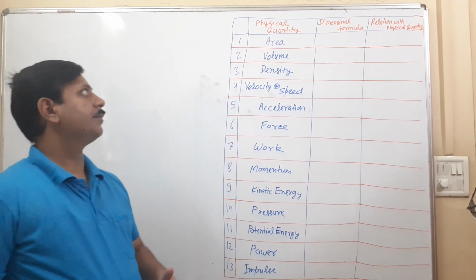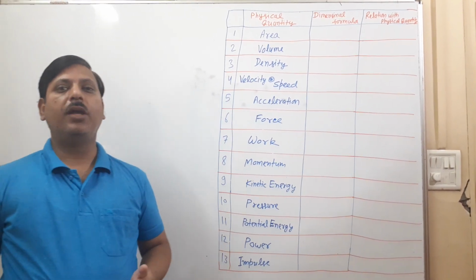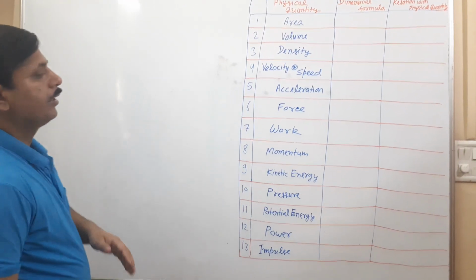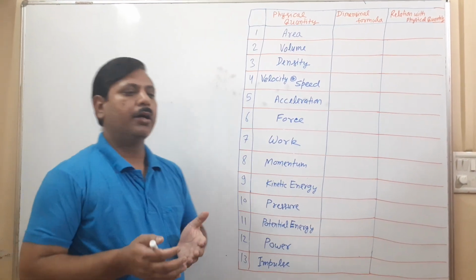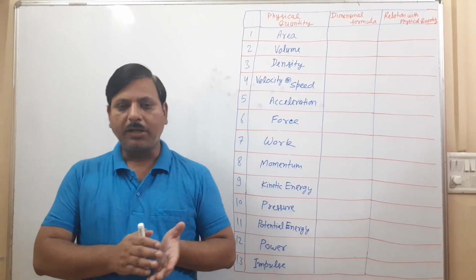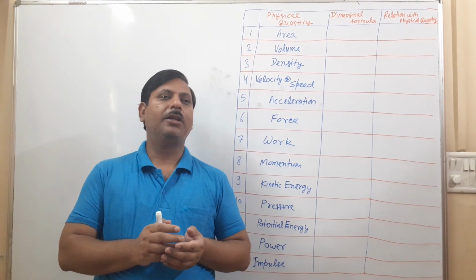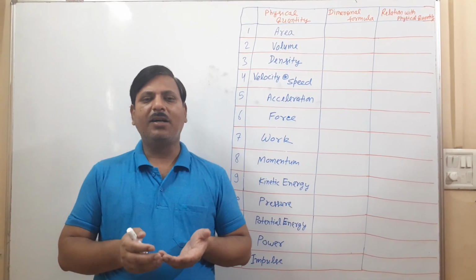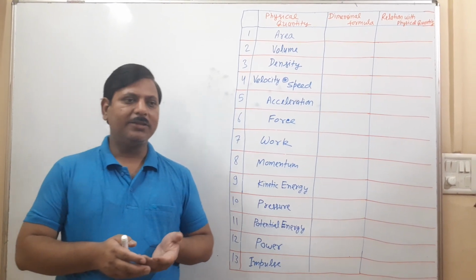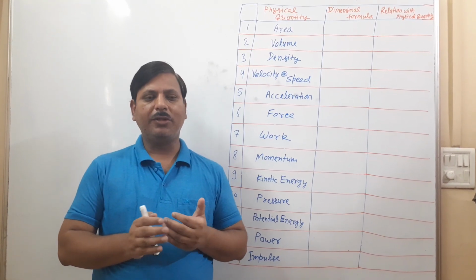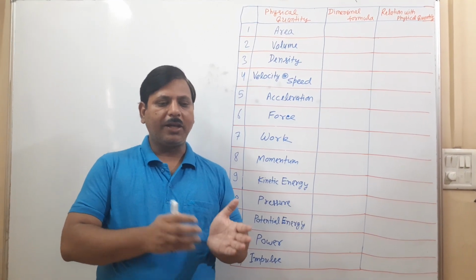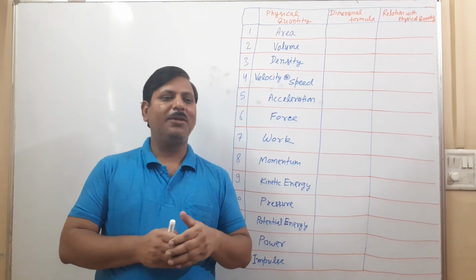Okay, we will discuss some dimension formulas of physical quantities. Yesterday I told you there are 7 fundamental quantities. Those fundamental quantities are length, mass, time, luminous intensity, electric current, temperature, and amount of substance. Their units are called fundamental units. The derived units are based upon fundamental units.